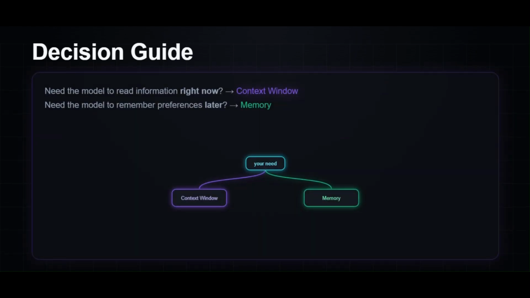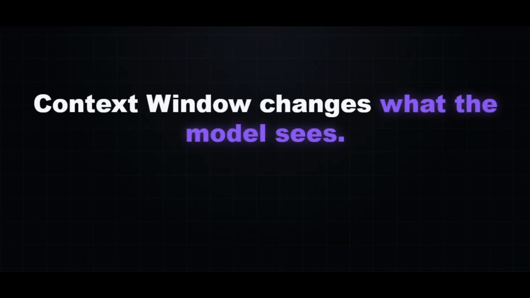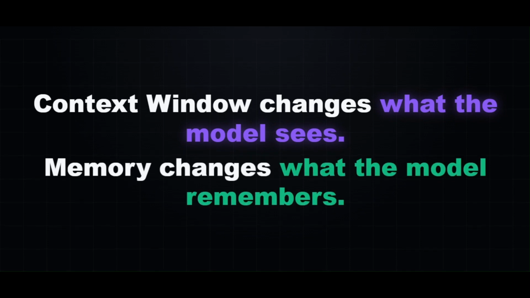So here's the easiest way to remember everything. Ask yourself one question. Do I need the model to understand something right now? If yes, use the context window. Or do I want the model to remember something for future conversations? Then that's memory. So here's the one line summary. Context window changes what the model sees. Memory changes what the model remembers.